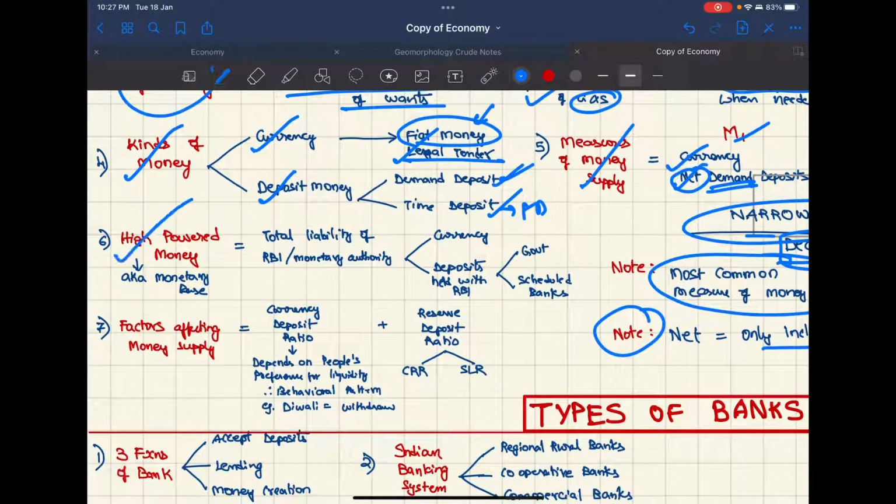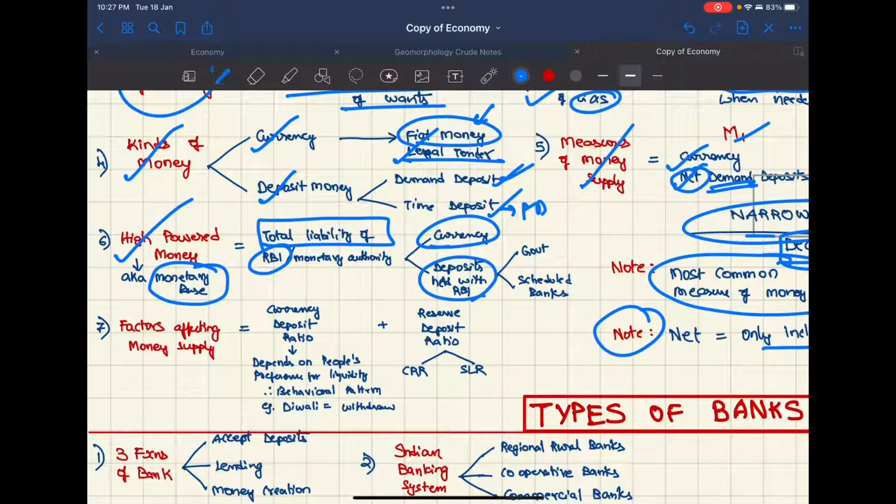Now coming to high powered money, that is the monetary base. This is the total liability of the RBI in terms of currency and deposits held with the RBI. Both the government and scheduled banks hold deposits with the RBI. This is called high powered money.